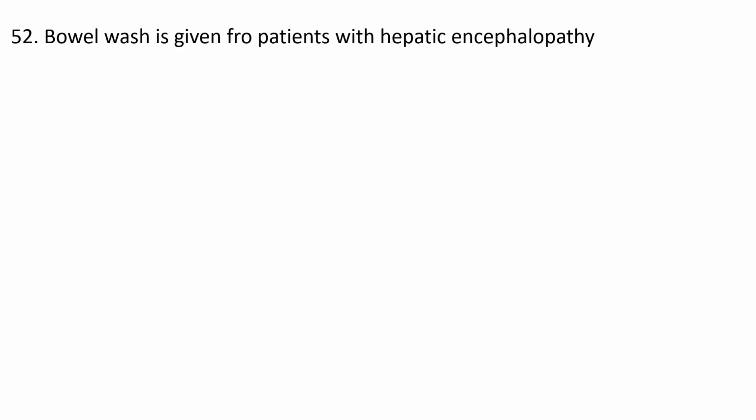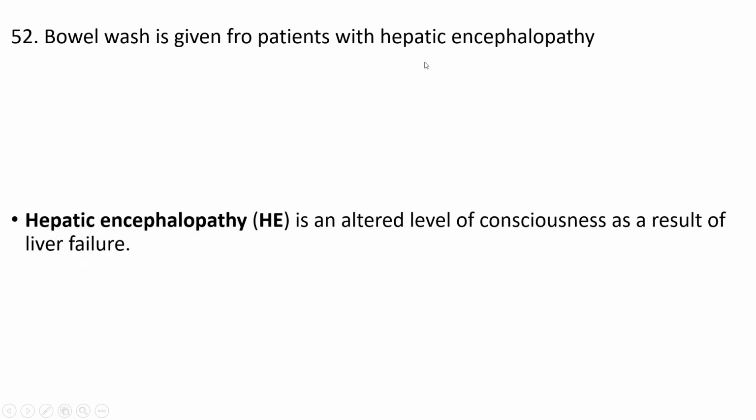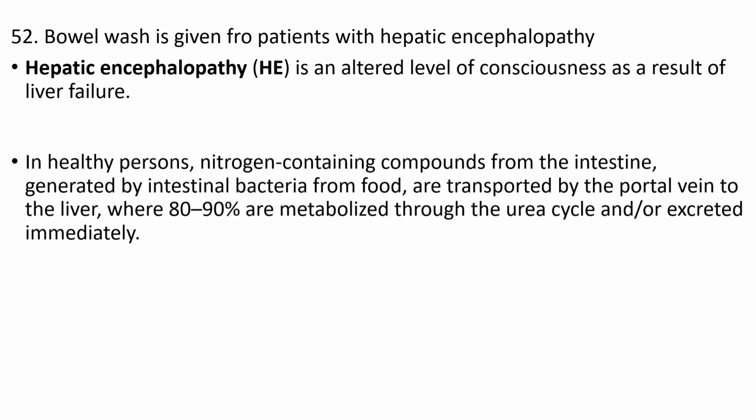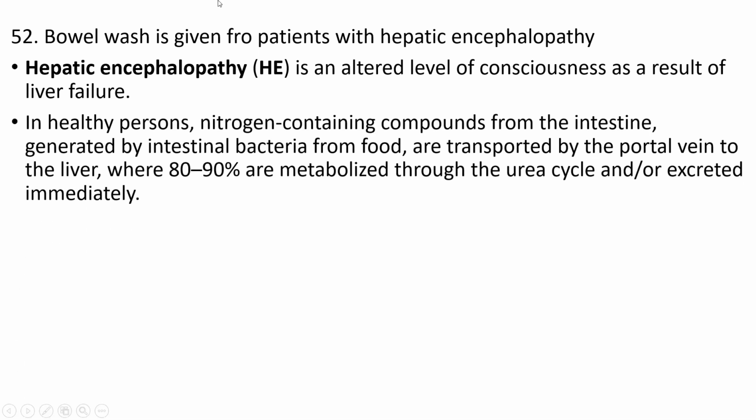Second question, bowel wash to be given for the patients with hepatic encephalopathy. Hepatic encephalopathy is an altered level of consciousness as a result of liver failure. In healthy persons, the nitrogen-containing compounds from the intestine, generated by the intestinal bacteria from the food, are transported by the portal vein to the liver, where 80 to 90% are metabolized in the urea cycle and excreted immediately as urea.